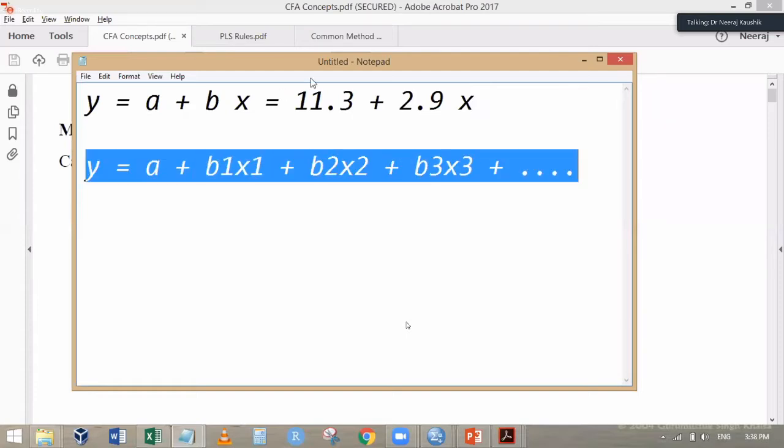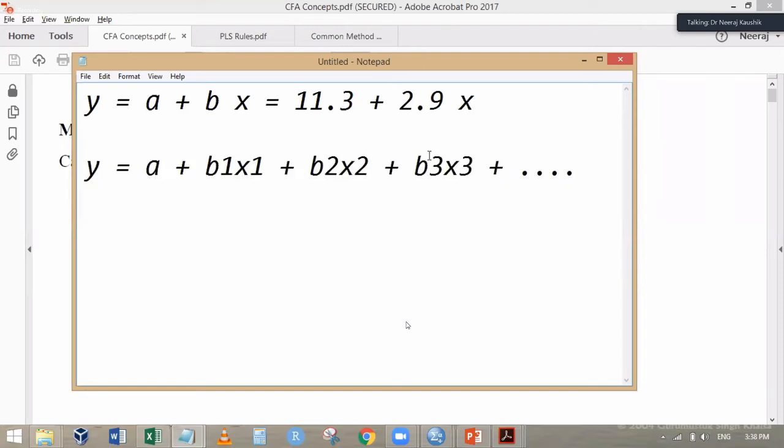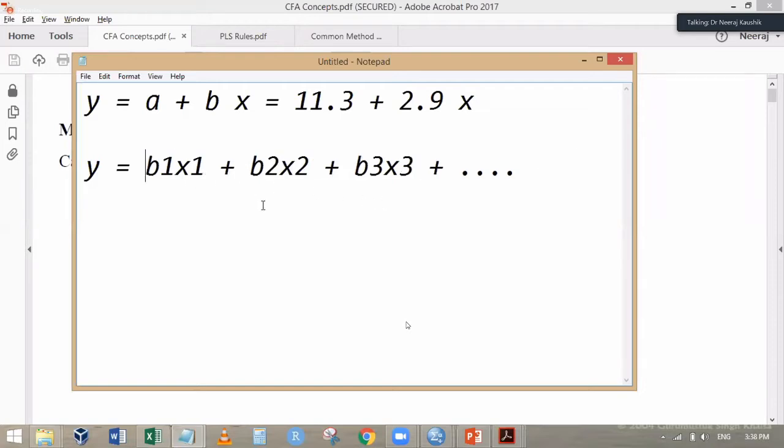Multiple regression means I am given x1, x2, x3, these are those statements which I asked from the people, 20 such things. So what I look for in EFA, number one, there is no a in the EFA because it is 100% explained. So I calculate the value of B1, B2, B3, B4, all the way to B20. This is where I will start from.